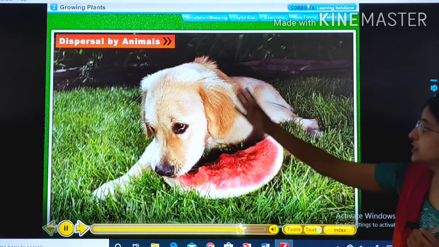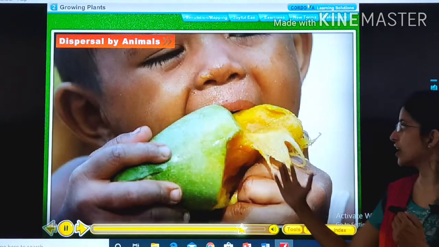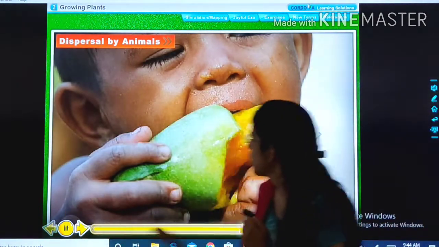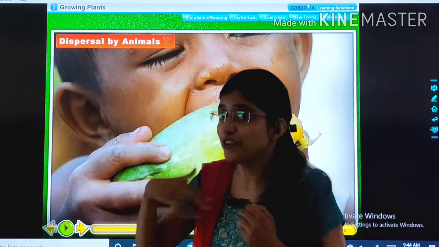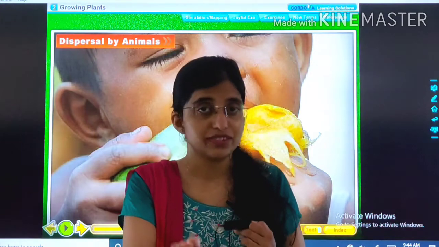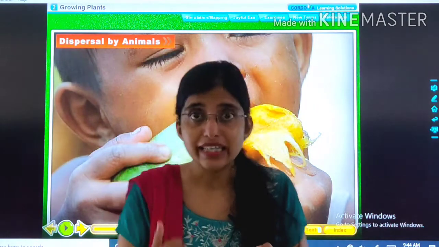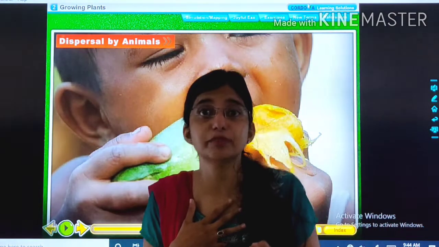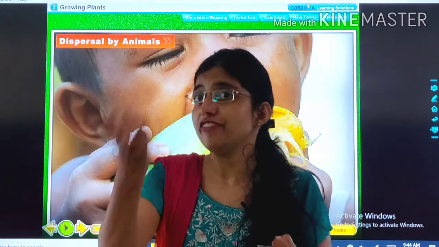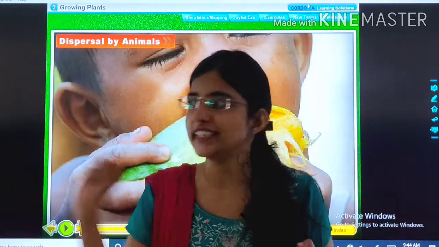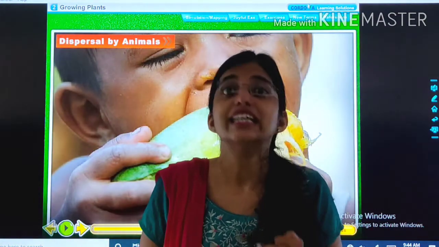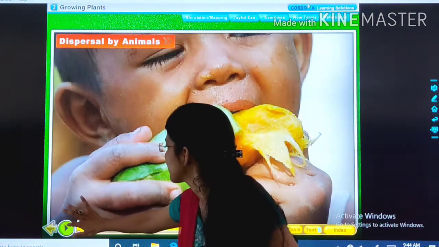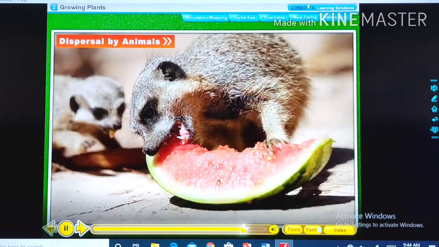Fourth one is dispersal by animals. Oh, they are enjoying, they are having a party. Do you also eat like this? We also eat fruits, right? And we also help in dispersal of seeds. How? When we eat fruits, we throw the seeds here or there, and by this we are helping in dispersal of seeds. Oh, they are enjoying a lot.